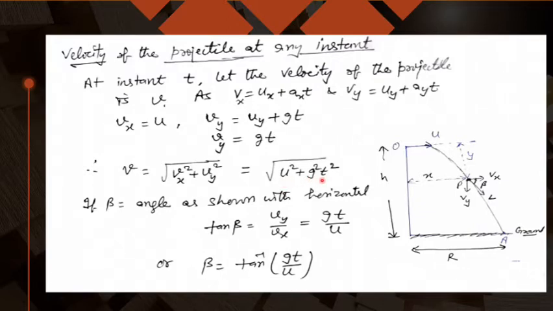And because velocity is a vector quantity, you have to give its direction. If I take this angle beta made with Vx, then you can complete the triangle. You can write tan beta equals Vy upon Vx. So Vy is gt and Vx is u. So tan beta equals gt upon u. Or you can simply say beta equals tan inverse of gt upon u.